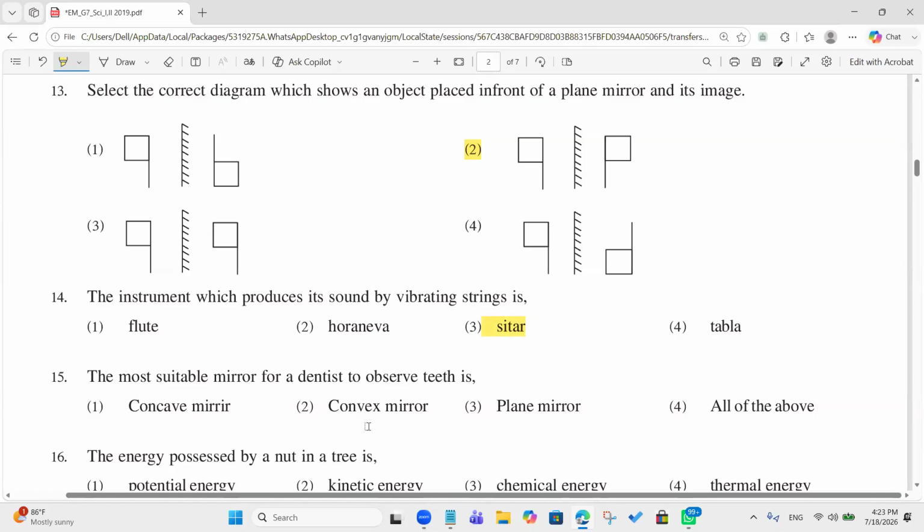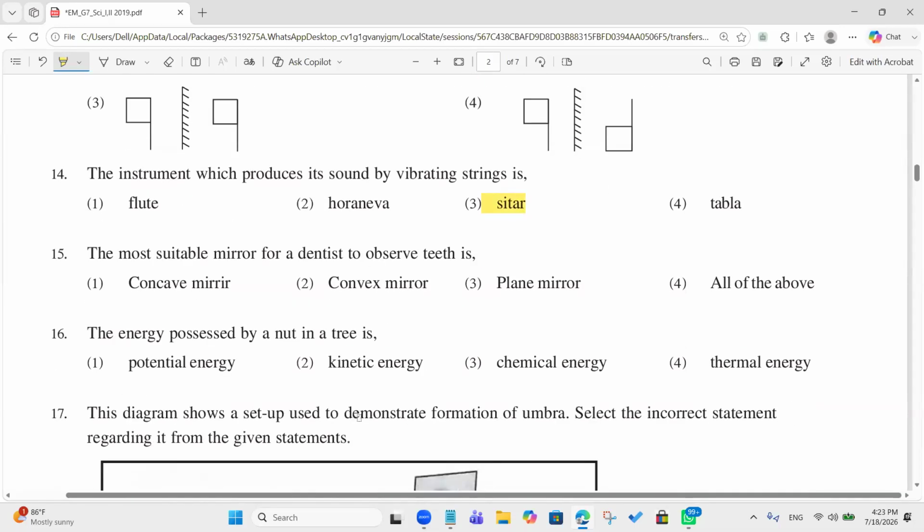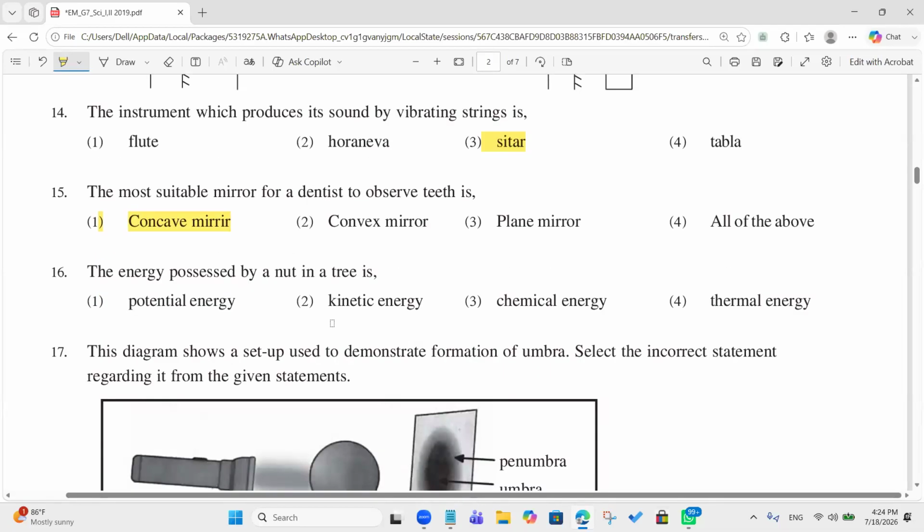Fifteenth question. The most suitable mirror for a dentist to observe teeth. Concave mirror. Yes, that's correct. There's a spelling mistake, but the answer is this one. The energy possessed by a nut on a tree is potential energy. Okay.